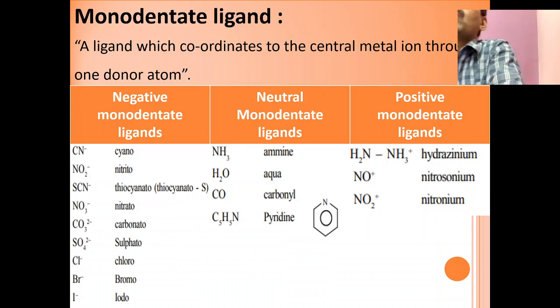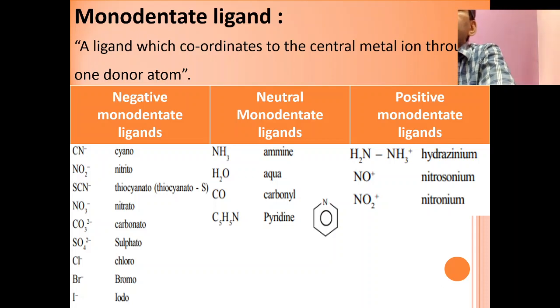So what is meant by a monodentate ligand? Here mono means single or one, and denticity means linking with the central metal ion. Therefore, a ligand which coordinates to the central metal ion through one donor atom is called a monodentate ligand. Examples of monodentate ligands are Cl-, ammonia NH3 and water. These monodentate ligands are further divided into three types: negative monodentate ligands, neutral monodentate ligands, and positive monodentate ligands.